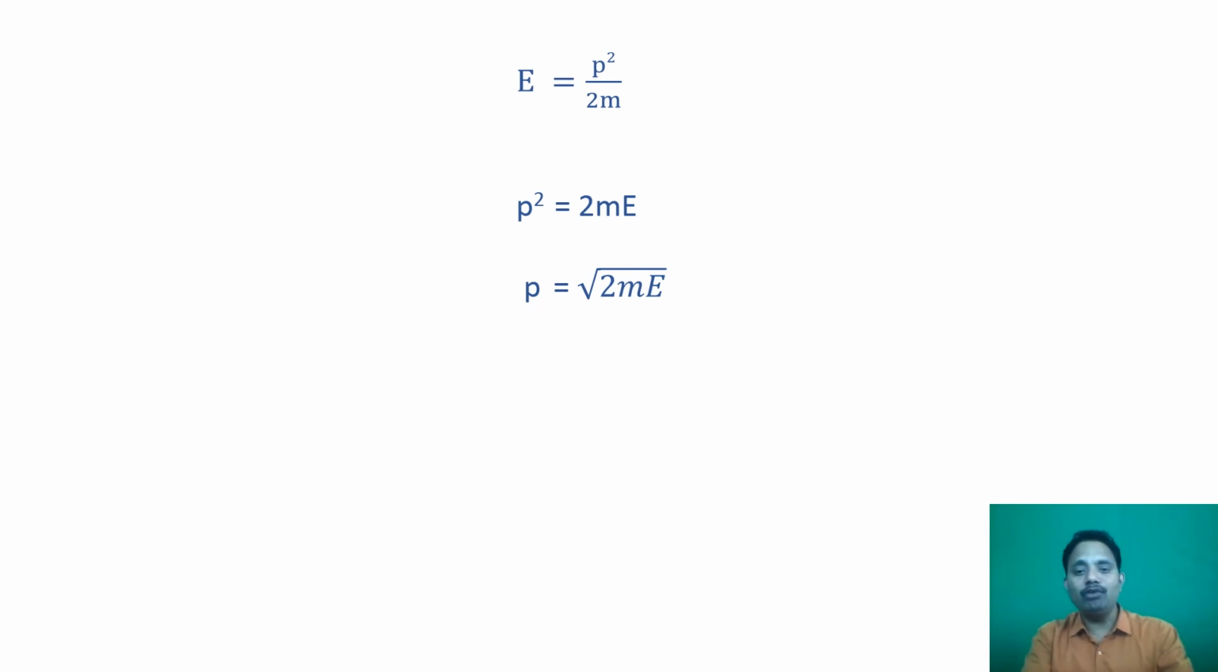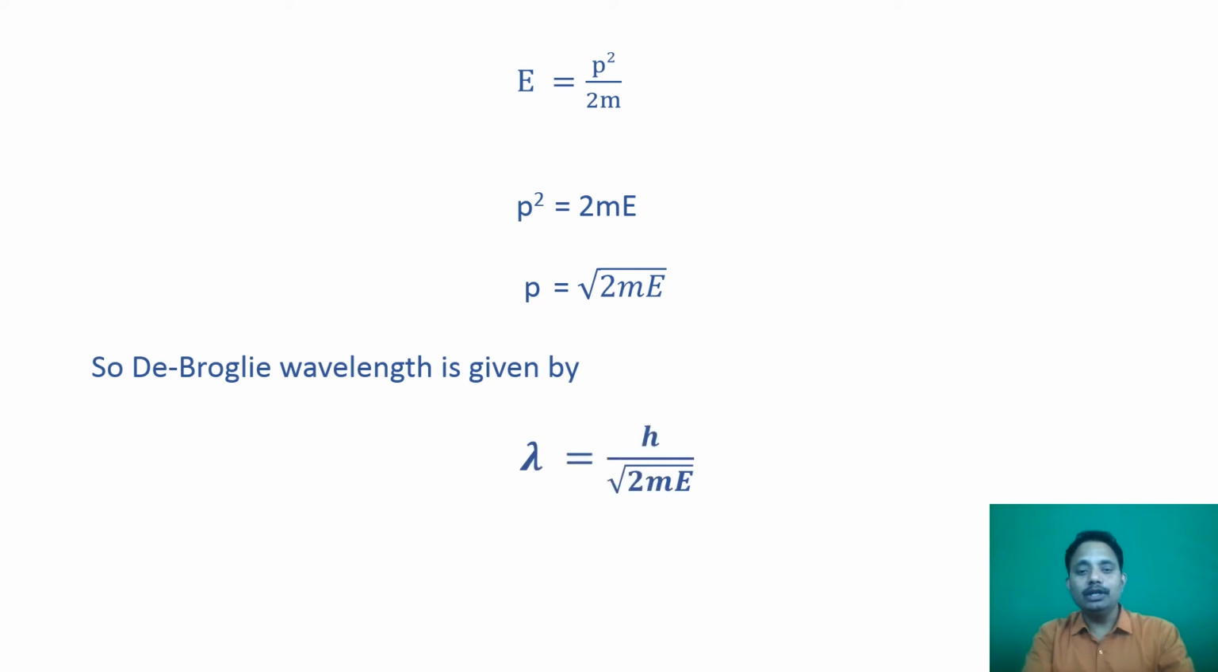Now this simplified form of momentum we can put in the equation of de Broglie's wave, which gives lambda is equal to h upon under root 2mE. This is the de Broglie wave in terms of kinetic energy. Similarly, we can obtain different forms of the de Broglie wave. For example, in the accelerating potential, only the energy changes by putting the value of potential into charge. So it becomes lambda is equal to h upon under root 2meV.